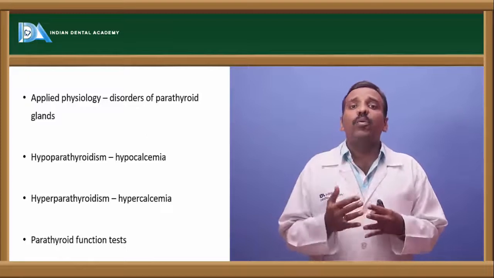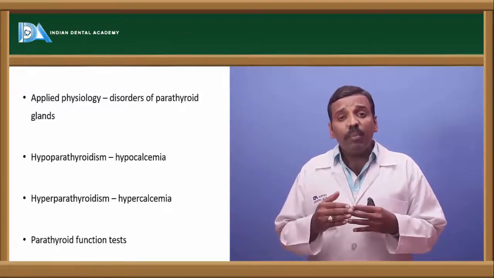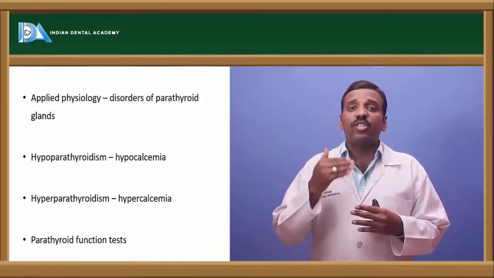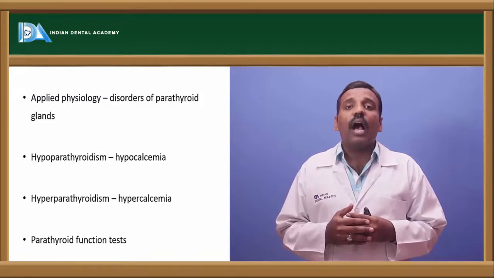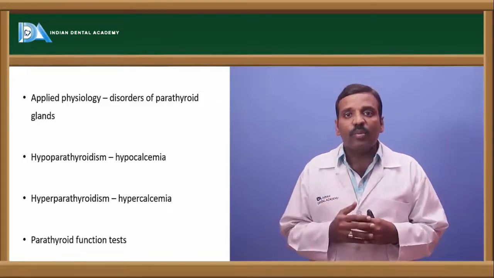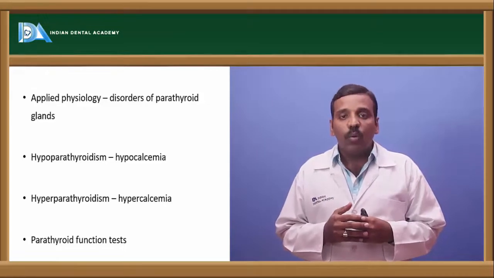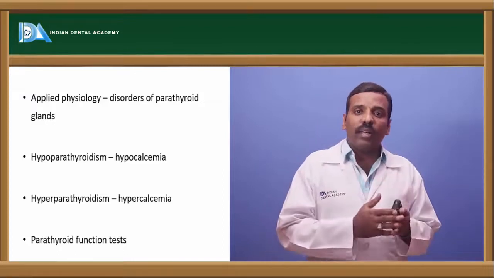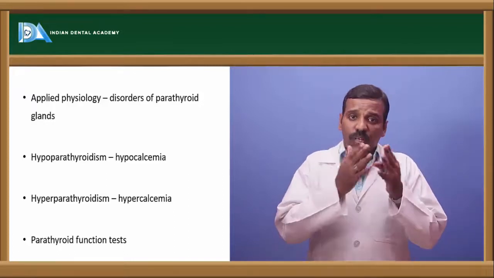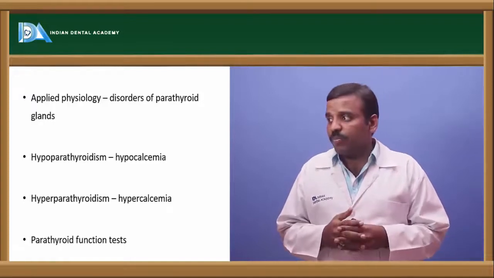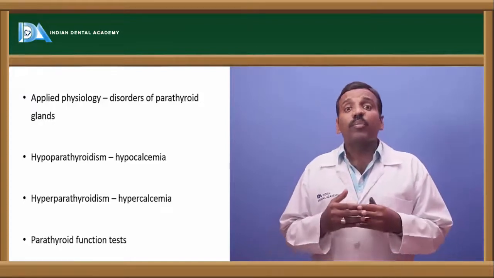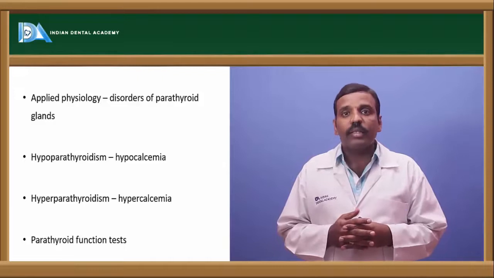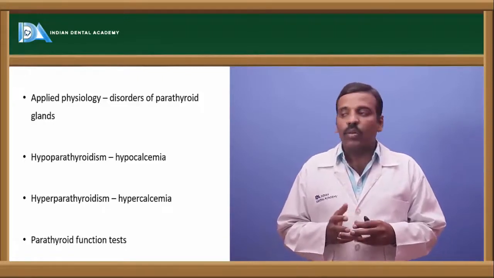Hypoparathyroidism leads to hypocalcemia, and hyperparathyroidism leads to hypercalcemia. Increased calcium levels in the body is called hypercalcemia, and decreased calcium levels in the body is called hypocalcemia. Hypocalcemia is because of hypoparathyroidism. Hypercalcemia is because of hyperparathyroidism. Okay, and in case of adults, that is osteomalacia, and in case of children, that is rickets.